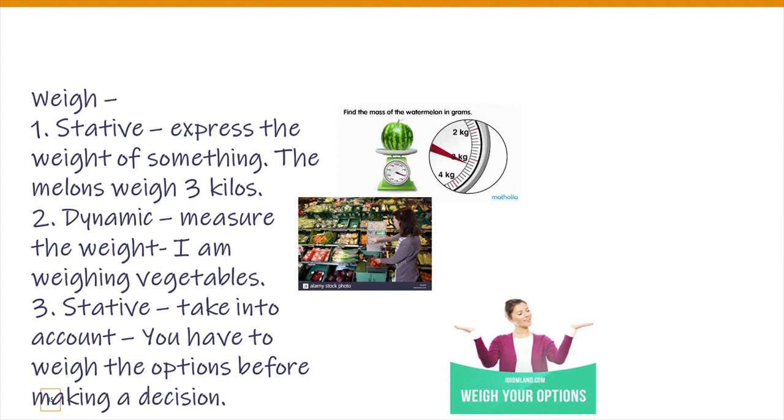The next one is the dynamic meaning, where you are measuring the weight. So you might be at a supermarket, like this fine lady is at the supermarket. So I'm weighing vegetables. Okay, so you're actually doing the act of weighing vegetables.